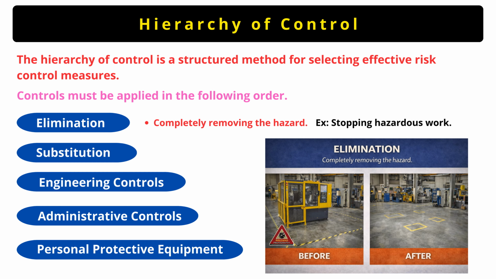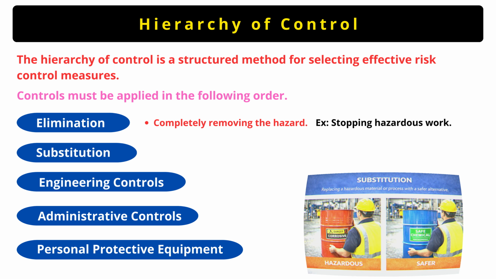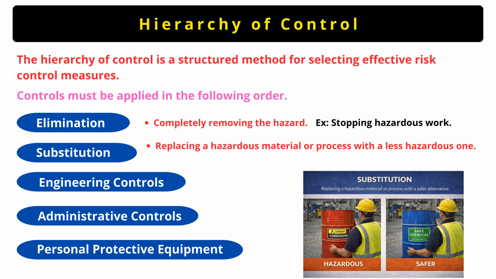For example, if a particular activity is too hazardous, stopping that hazardous work completely is elimination. That is the best solution because it removes the problem entirely. If elimination is not possible, the next step is substitution. Substitution means replacing a hazardous material or process with something less hazardous. For example, using water-based paint instead of solvent-based paint. The task is still performed, but the level of danger is reduced. Substitution lowers the risk at its source.